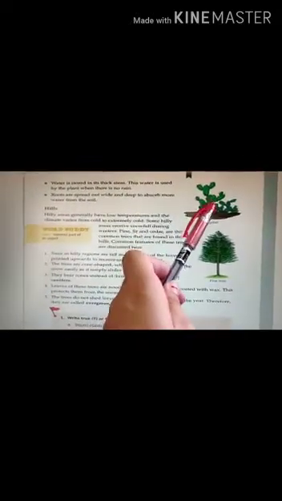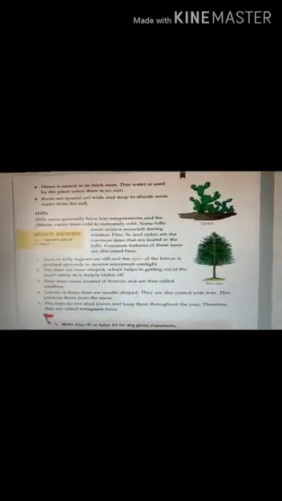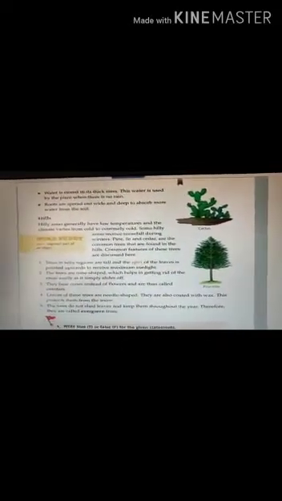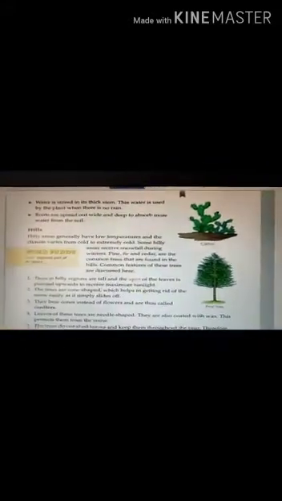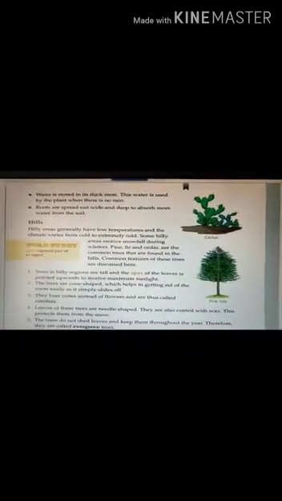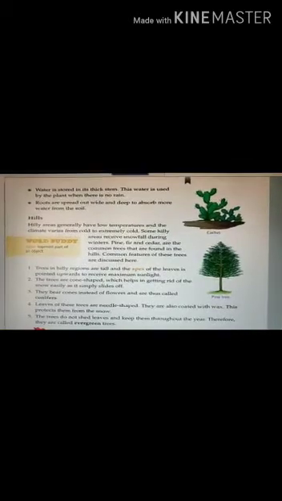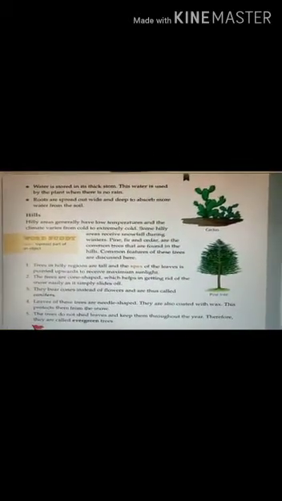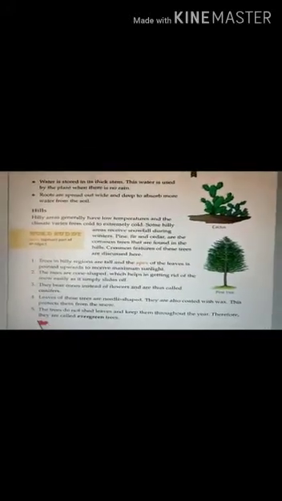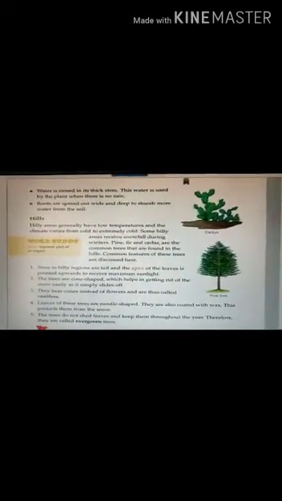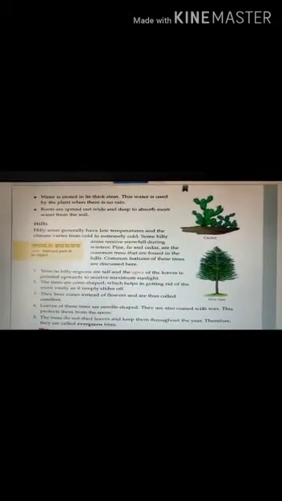The cactus stores water in its thick stem, and this water is used by the plant when there is no rain. And its roots are spread out wide and deep. Why? To absorb more water from the soil. So that is your cactus plant.